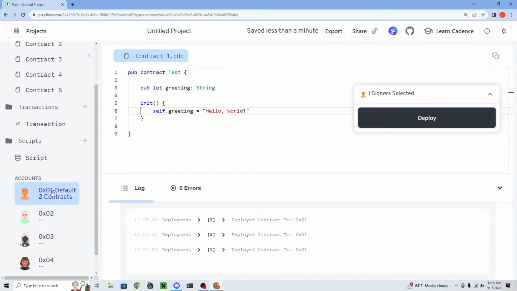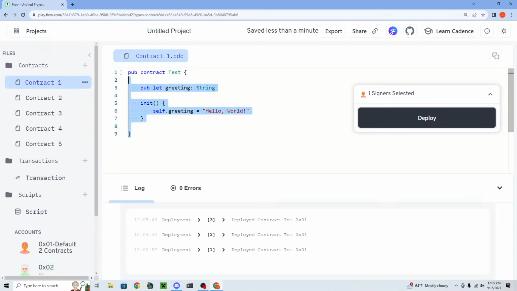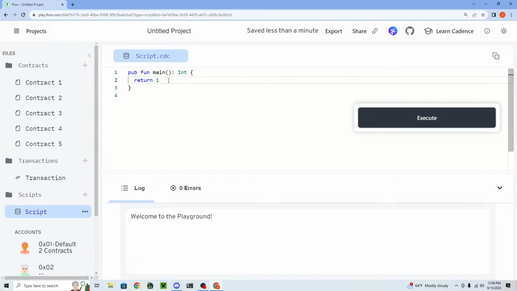0x01. And let's try to actually read this greeting inside of what we call a script. Now, this is unique compared to other contract languages in that when you write scripts or transactions, they're also in Cadence code. It's not like in Solidity, if any of you have used Solidity before, where you write the contract and then call into the contract using JavaScript or whatever you use. Transactions and scripts are both in Cadence; they're just a separate layer from the contract.